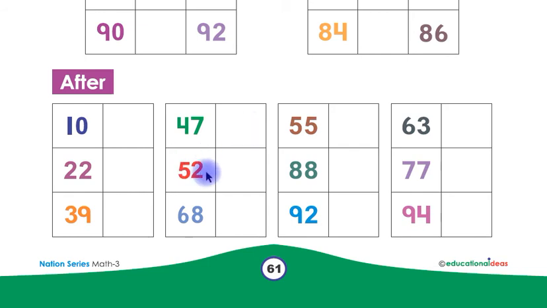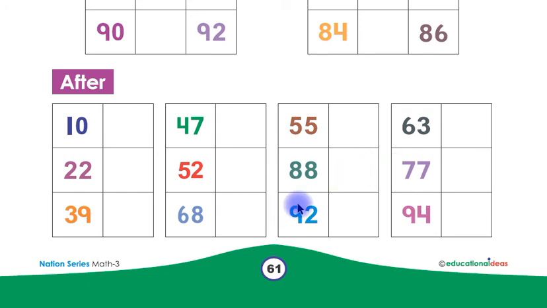What comes after 52? Children, 53. Children, you have to write number 53 here in this box. What comes after 68? Children, 69. Children, you have to write number 69 here in this box. What comes after 55? Children, 56. Children, you have to write number 56 here in this box. What comes after 88? Children, 89. Children, you have to write number 89 here in this box.